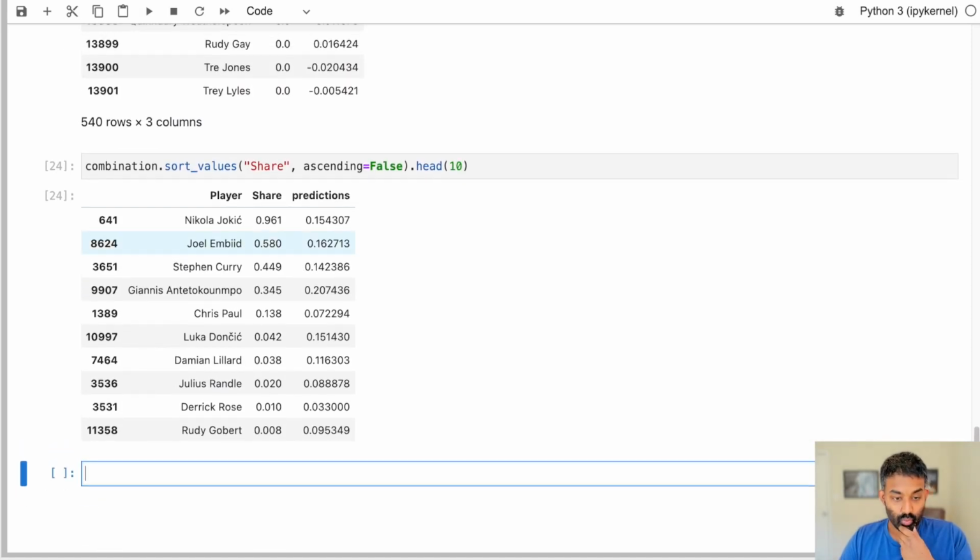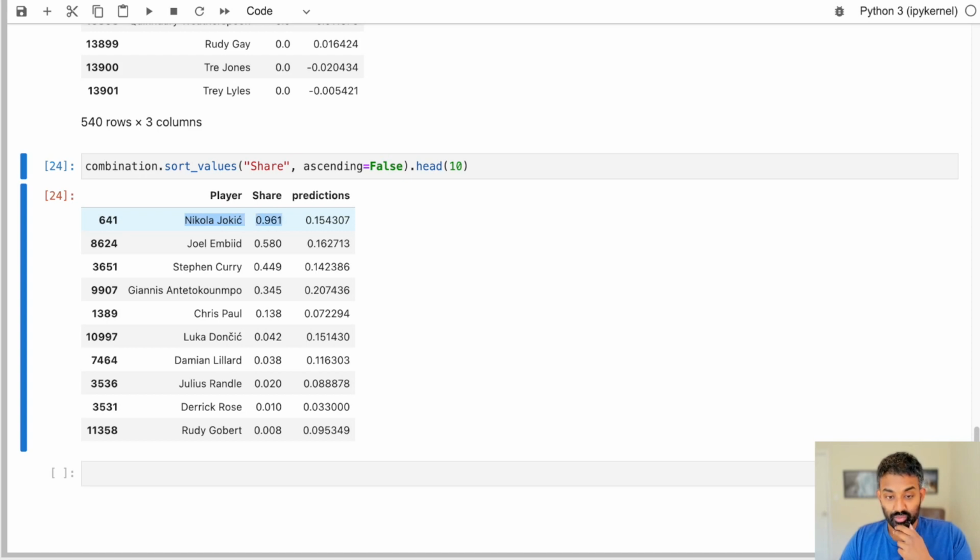All right. So we can see Nikola Jokic won MVP. He does not have the highest predicted amount, though. That would be Giannis Antetokounmpo. I think this is the highest across all of the players, the highest prediction, but we can't be sure, right? It's really hard to tell the rank order that someone was predicted to finish in the MVP voting, and that's really what we care about. We don't care as much about the absolute values, right? So Giannis was predicted 0.207, but that doesn't really matter to us. What we want the algorithm to say is Giannis will finish 4th in the MVP voting. So let's actually look at the rank in a little bit.